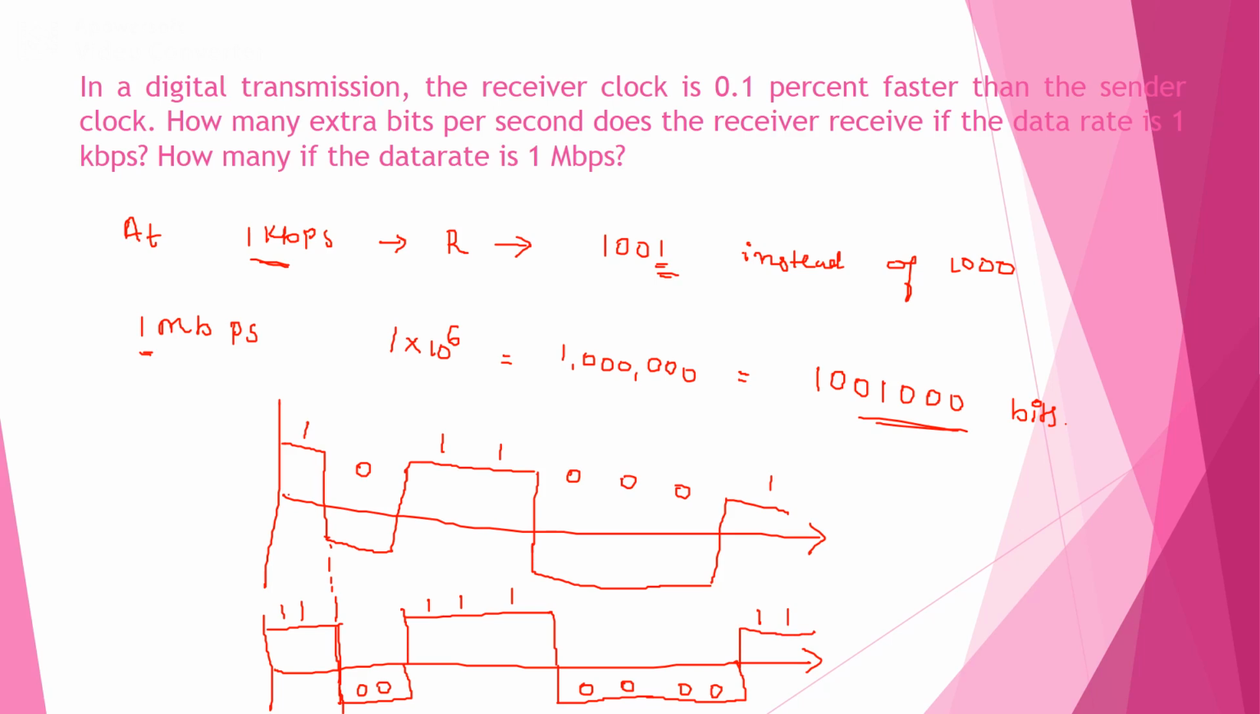So that means if the data rate is 1 kilobit per second, the receiver receives 1 extra bit. That means instead of 1000 it receives 1001. If the data rate is 1 megabit per second, it receives 1000 extra bits at the receiver side.